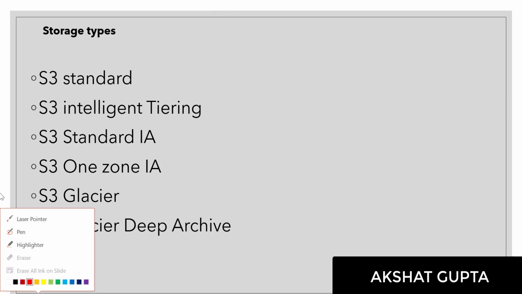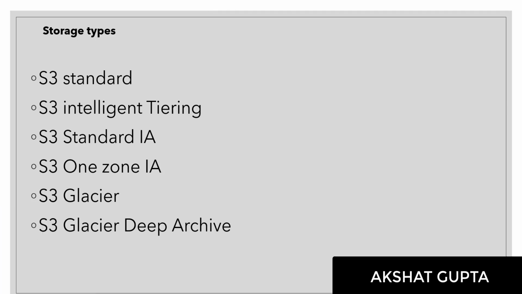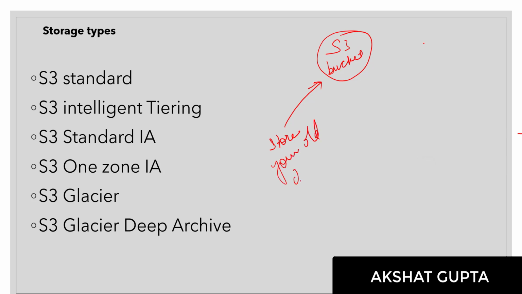As we know, when we talk about an S3 bucket, it can be used for multiple purposes. Let's say you can use your S3 bucket to store dead objects, or some old data. Let's say you want to analyze some data, and to analyze that particular data, you have kept your database files in your S3 bucket. A team can come there and access that S3 bucket to analyze your data. That too is possible.